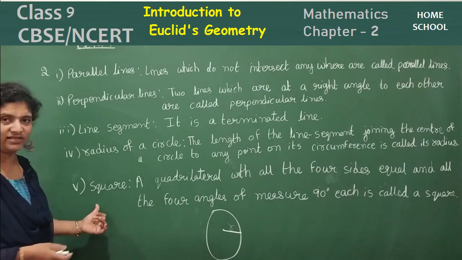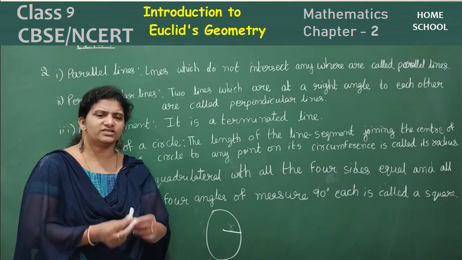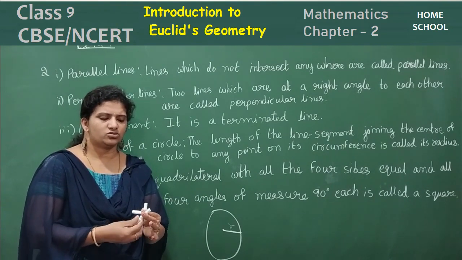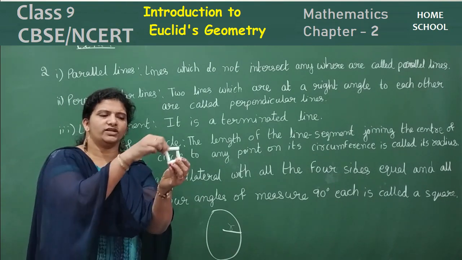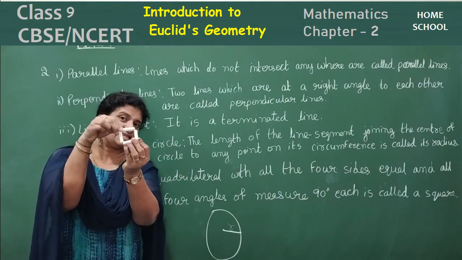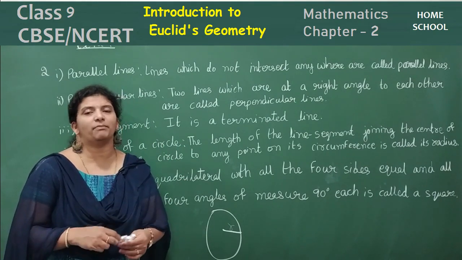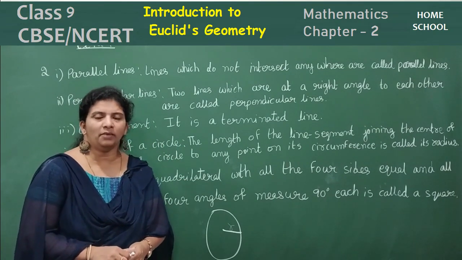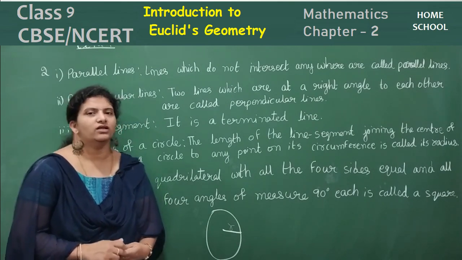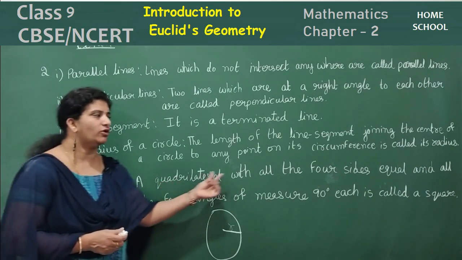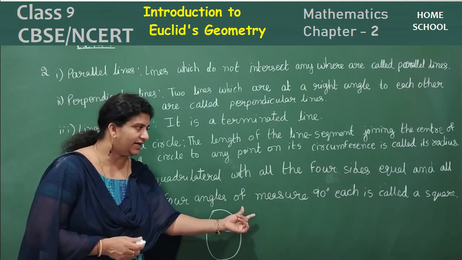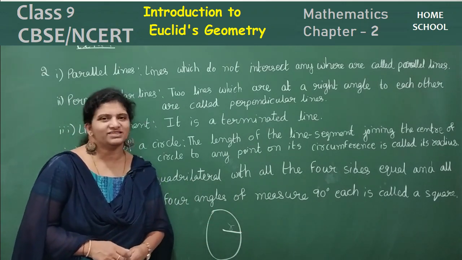So see the last one. We know square. What is a square here, children? Let me try to show you. Imagine it is a square. All the 4 sides are perpendicular to one another, making a 90 degree angle, and all sides will be equal. So a quadrilateral with all the 4 sides equal and all the 4 angles of measure 90 degrees each is called a square.